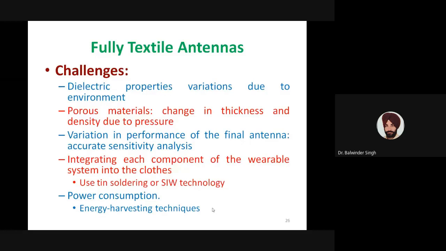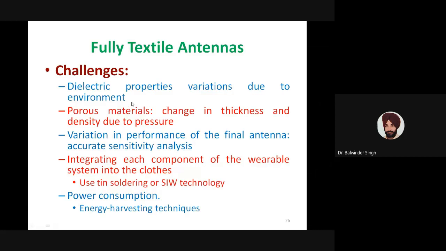So some of the major challenges in the domain of fully textile antennas include dielectric properties variation due to environment. Many times when we say fabric, there is a continuous exchange of moisture with the environment. Sometimes the moisture level of the environment is low, sometimes there is a high moisture level.